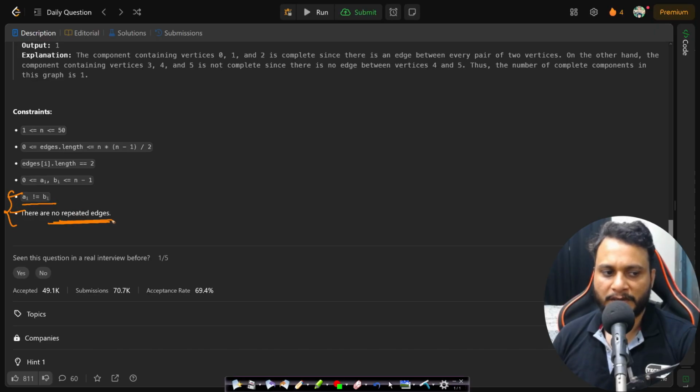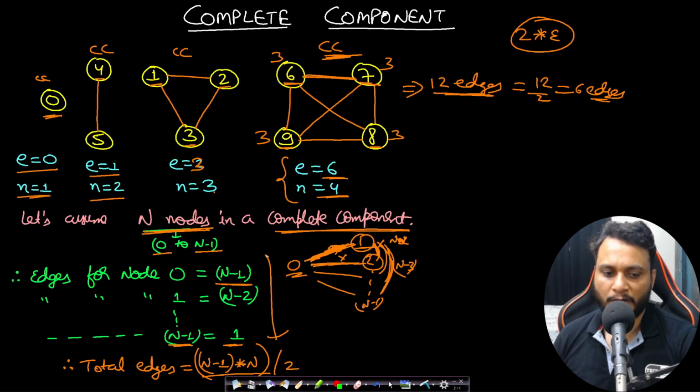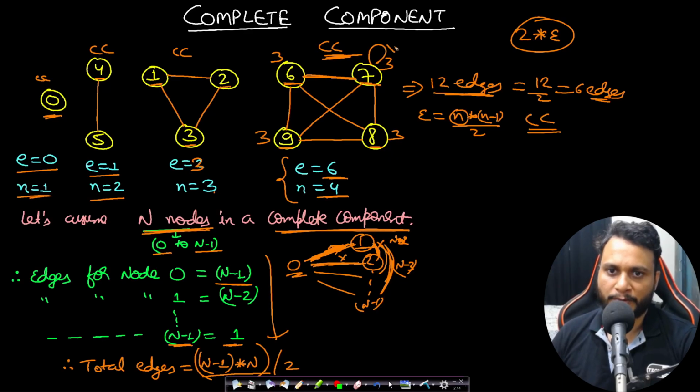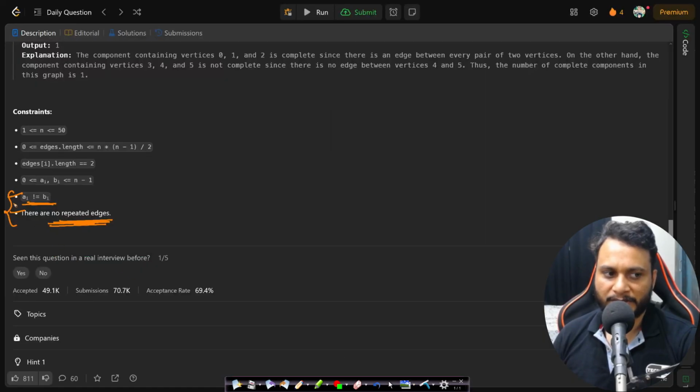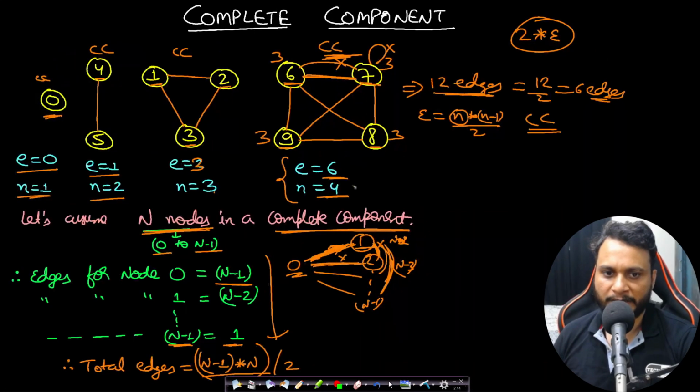When there are no self loops and no repeated edges, then you can conclude that if the number of edges is equal to n into n minus 1 by 2, where n is the number of nodes within the component, then this will always be a complete component. This is true provided there is no self loop and no parallel edges, and that is already mentioned in the question. That is how I have concluded with this mathematical formulation.